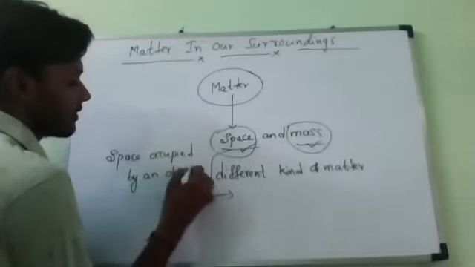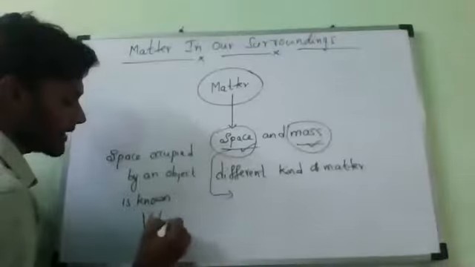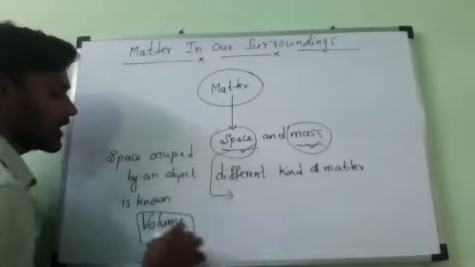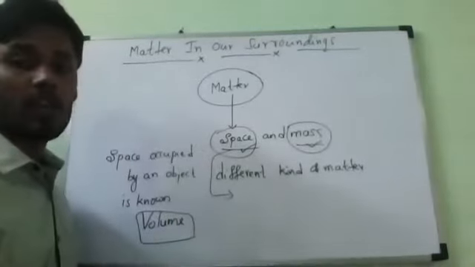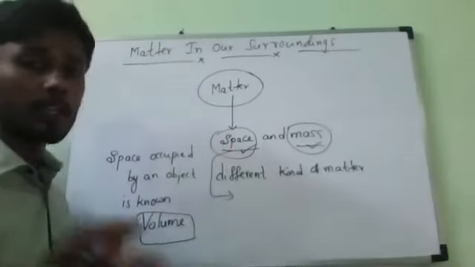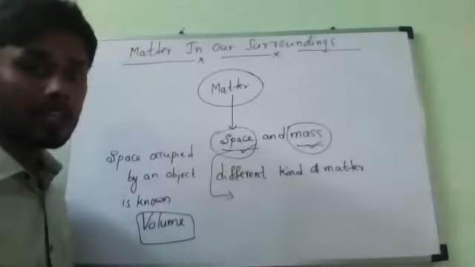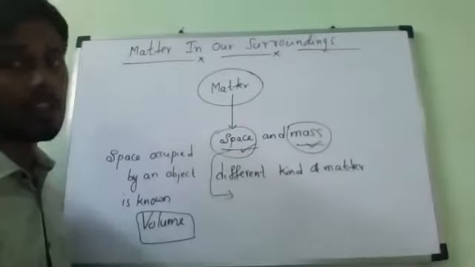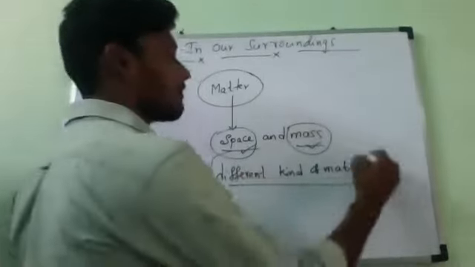Pradosh, an object's space is known as volume. Lakshya said correctly: the space occupied by an object is known as volume. So all the matter I mentioned, oxygen, hydrogen, metal, steel, silver, copper, iron, wood, alcohol, milk, oil, kerosene, petrol, diesel, carbon dioxide, everything, these are all different kinds of matter,